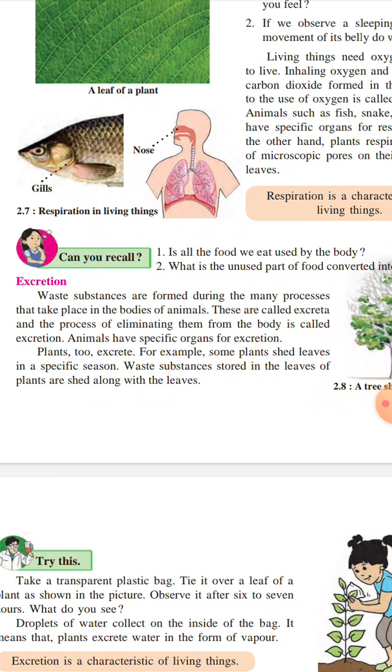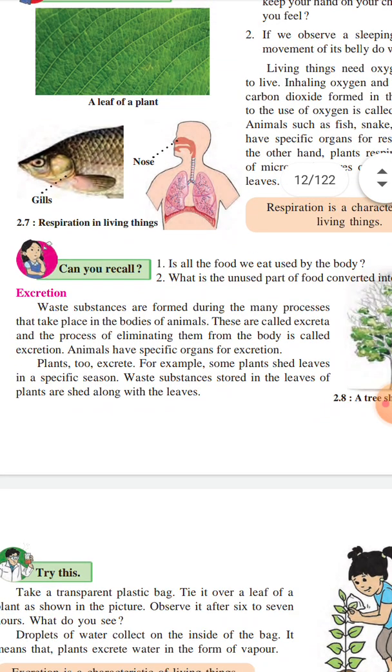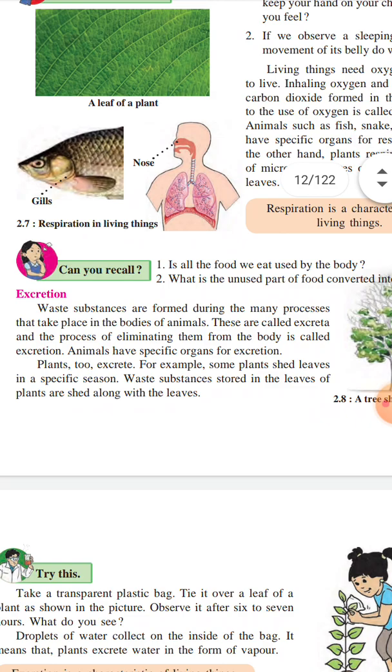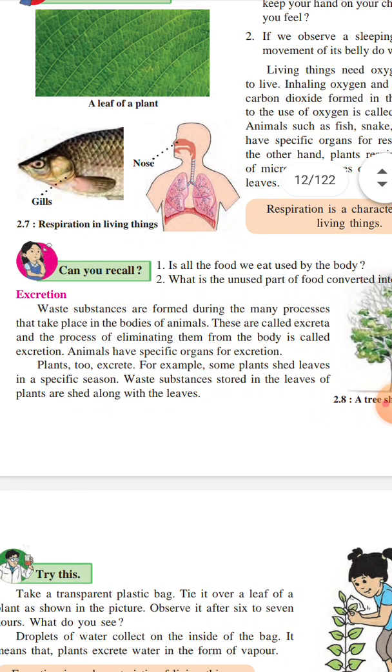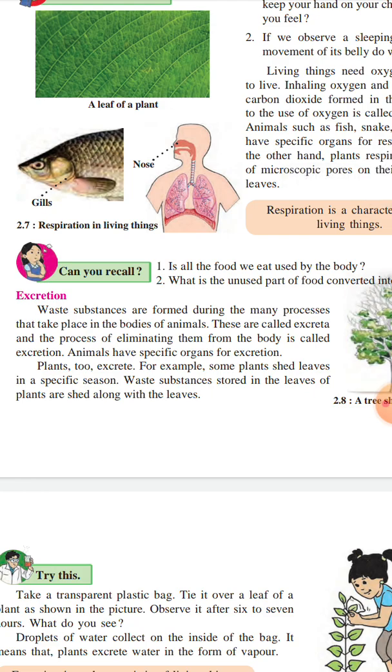Like excretion, waste substances are formed during the many processes that take place in the bodies of animals, and these are called excreta, and the process of eliminating them from the body is called excretion.